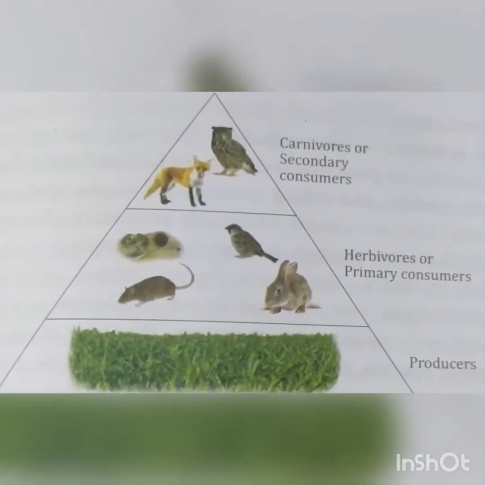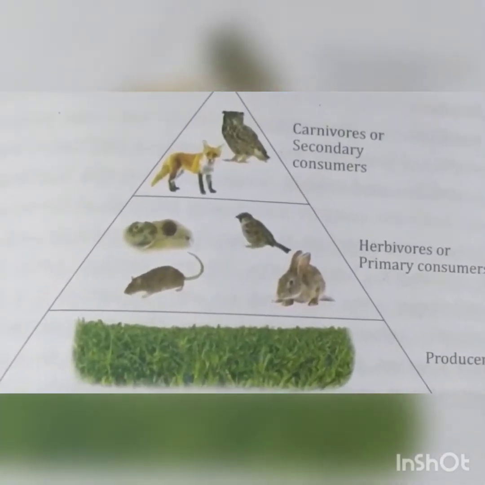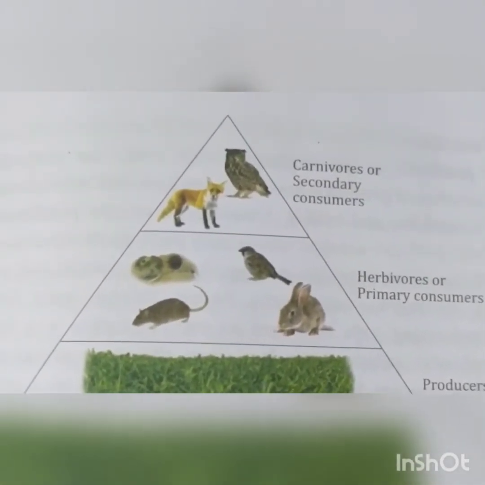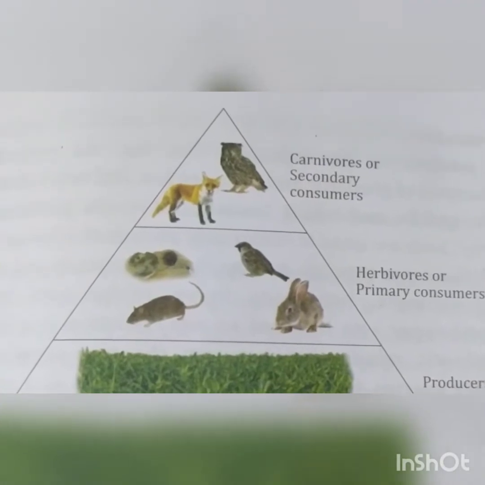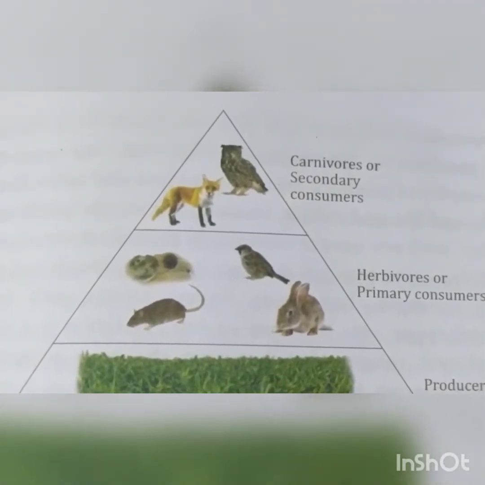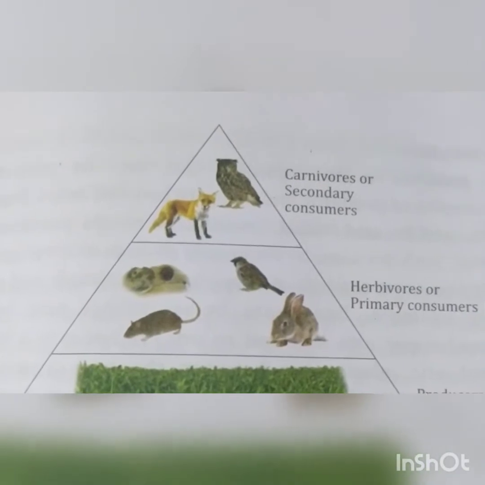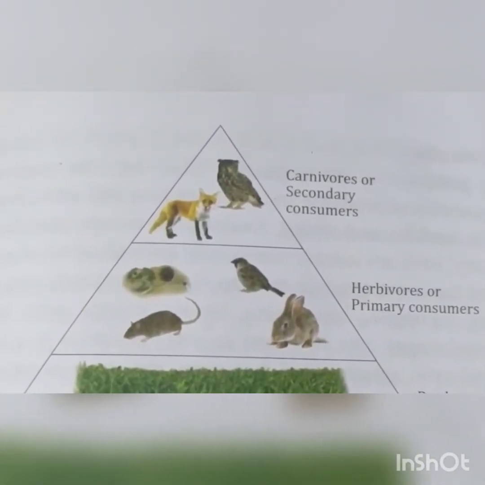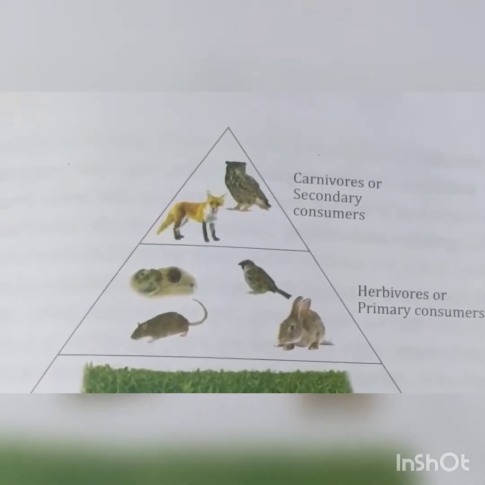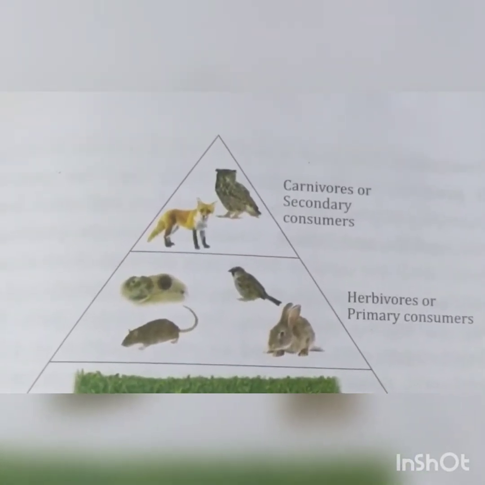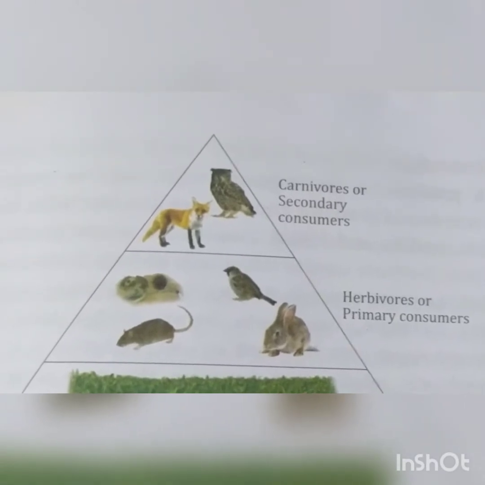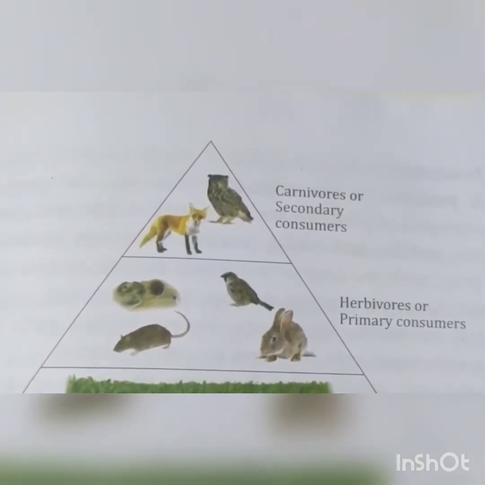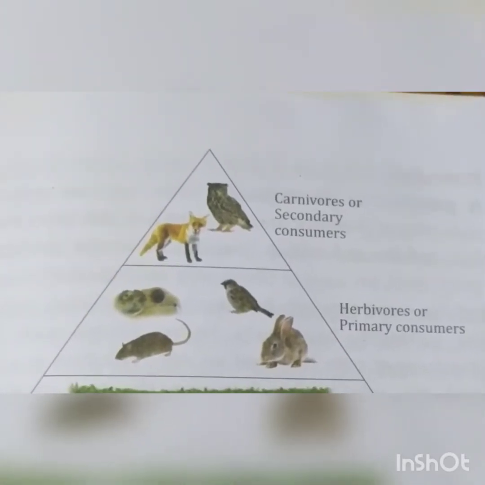Now here we can see the grass is the producer and it is present in abundance. The herbivores or the primary consumers which are dependent on these producers are less in number than the grass. And the carnivores or the secondary consumers which depend on the herbivores, they are fewer in number than the herbivores. So this way there is a decrease in the individuals as we move high in the trophic levels.